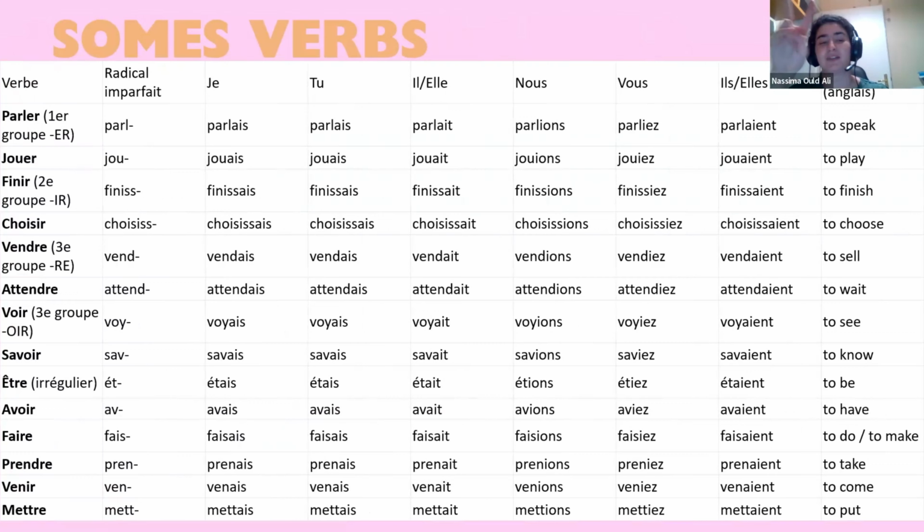Second group, so it's nous finissons. We drop the ONS. Finir, to finish: je finissais, tu finissais, il, elle, on finissait, nous finissions, vous finissiez, ils, elles finissaient. Choisir, to choose: je choisissais, tu choisissais, il, elle, on choisissait, nous choisissions, vous choisissiez, ils, elles choisissaient.